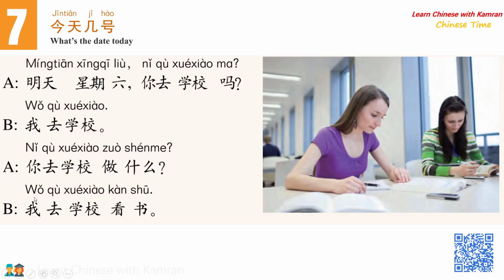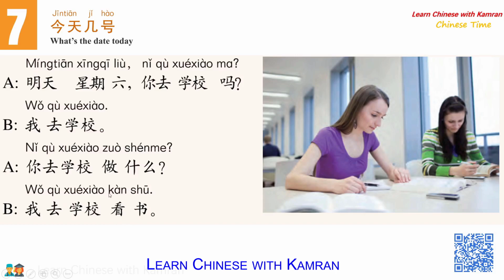So 我去学校看书. It means I will go to school to read some book. Actually 看书 means to read some book. In other words, it means I will go to the library. So they usually go to the library to read some book. She means that tomorrow, Saturday, I will go to school and the library to do some reading.